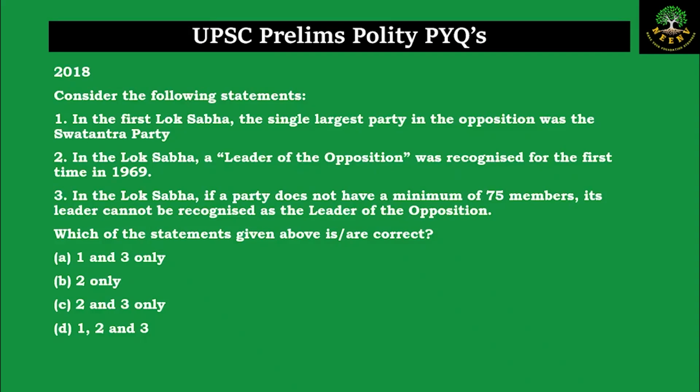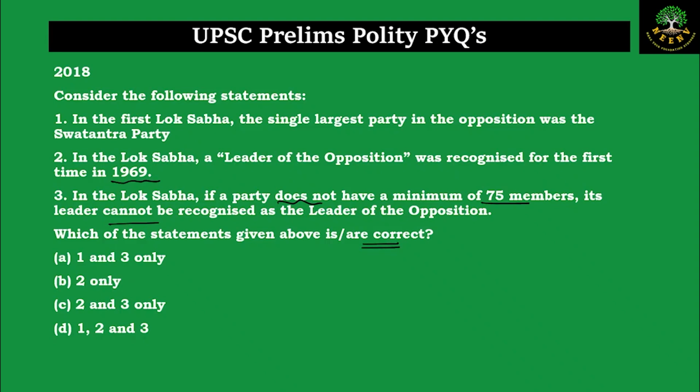Let us discuss the next question. This is from the year 2018. Consider the following statements. Statement 1: In the first Lok Sabha, the single largest party in the opposition was the Swatantra Party. Statement 2: In the Lok Sabha, a leader of opposition was recognized for the first time in the year 1969. Statement 3: In the Lok Sabha, if a party does not have a minimum of 75 members, its leader cannot be recognized as the leader of opposition. Which of the following statements are correct?